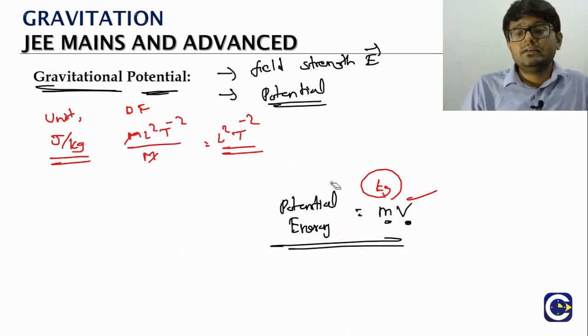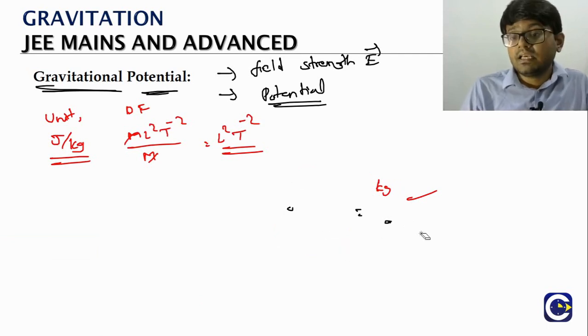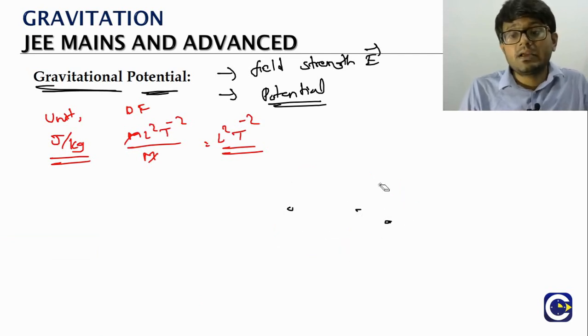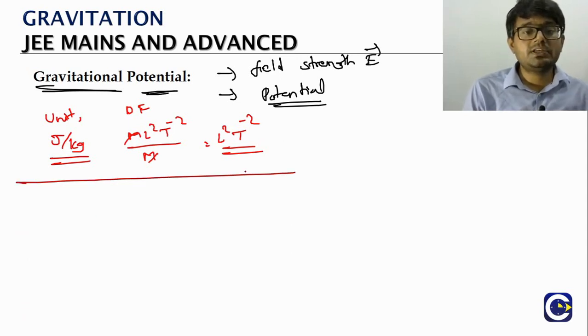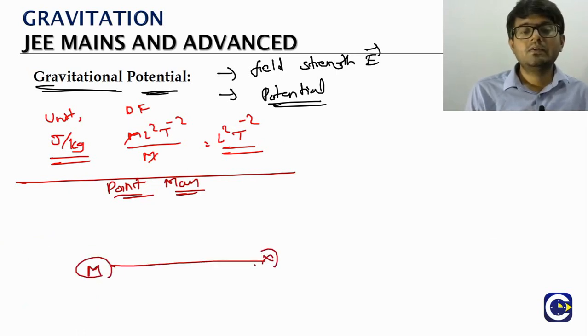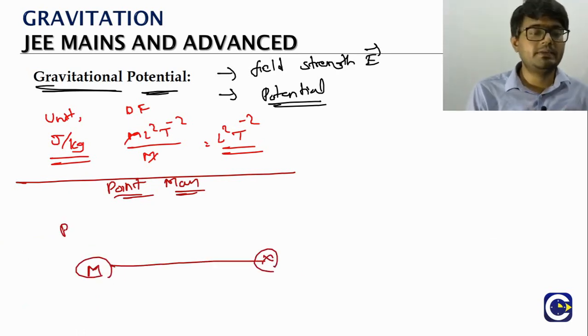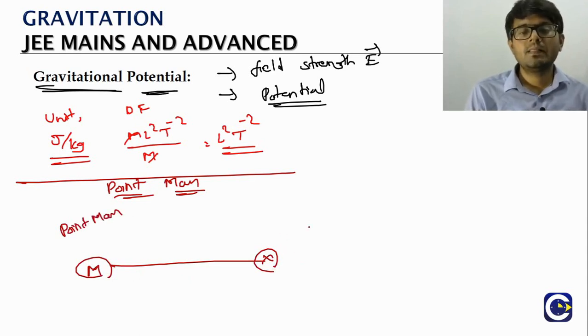Now we have discussed the gravitational field strength because of a point mass. Like that, we can also tell what is the gravitational potential due to a point mass. For that, we'll take a point mass, capital M. From that point mass we will mark a point, and here we will bring the test mass.